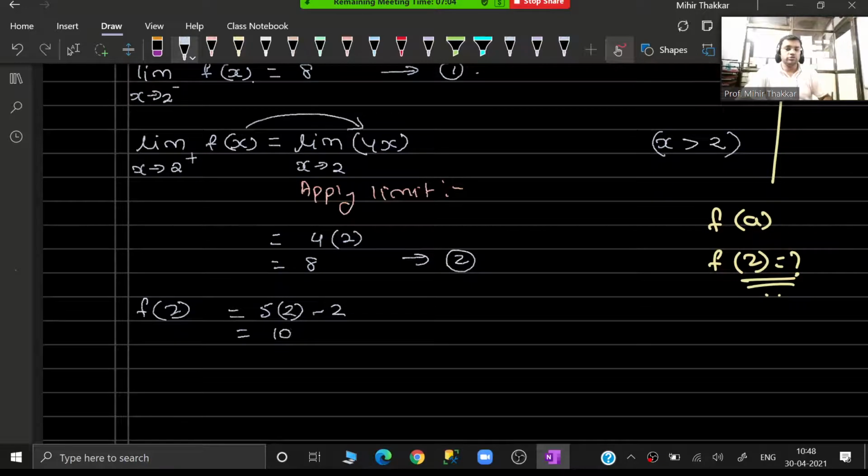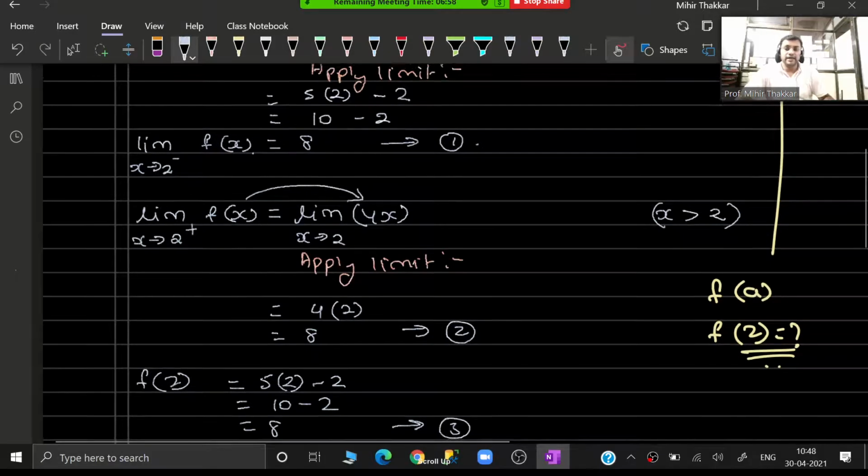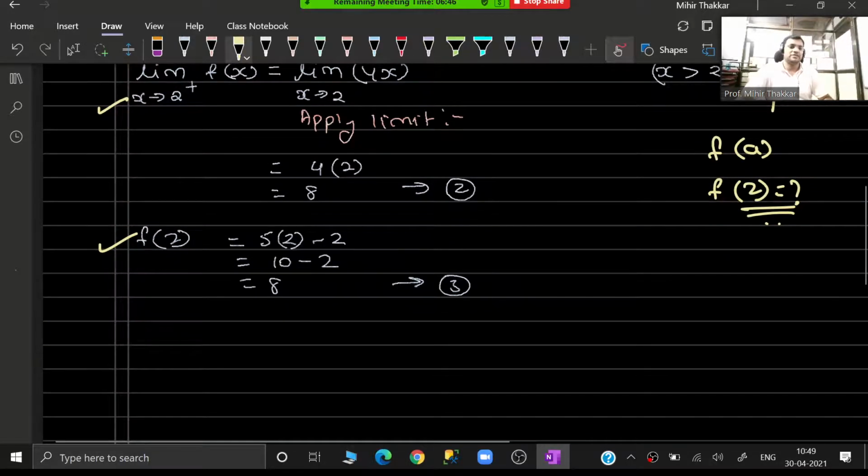That is going to be 10 minus 2, which looks like 8. Wow, so over here all the three values are exactly equal, because the first left hand limit, the second right hand limit, and the third f of a, which here is f of 2, are equal. Therefore the function is continuous. So you just have to write that over here, guys, nothing more than that.